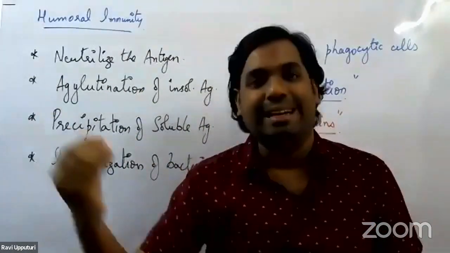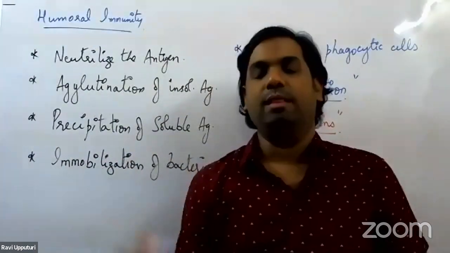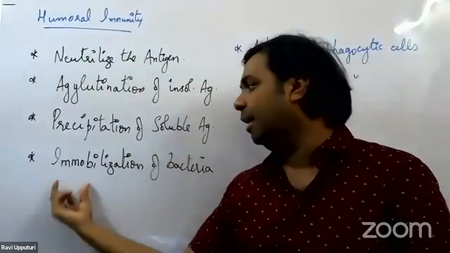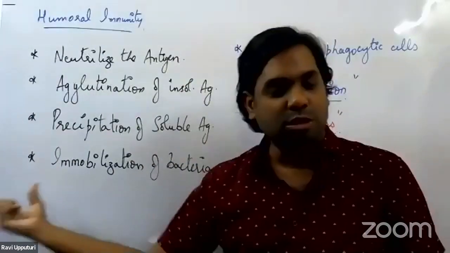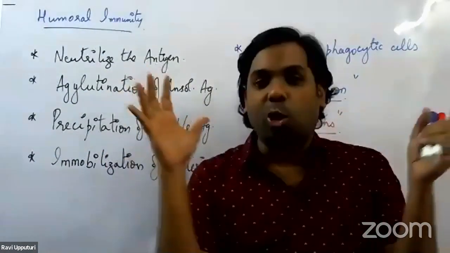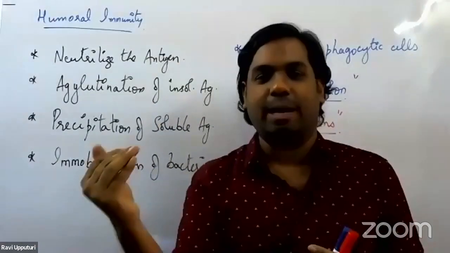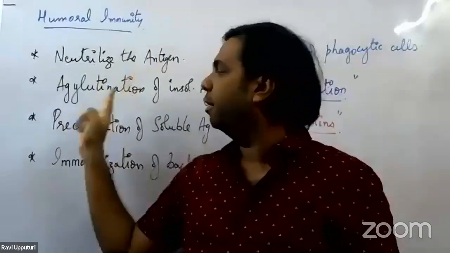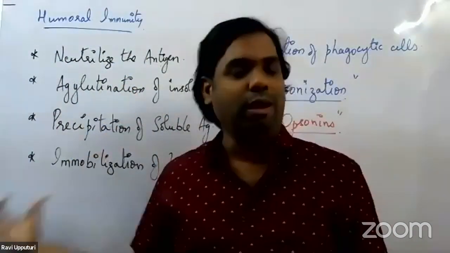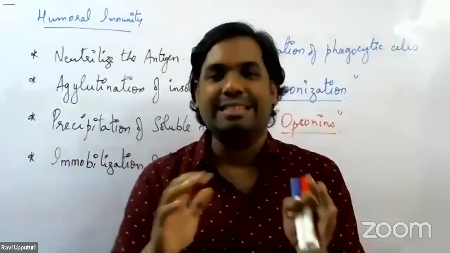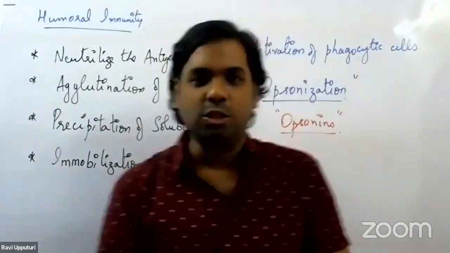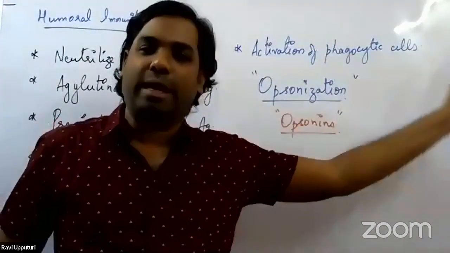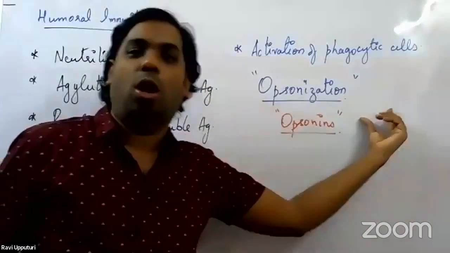If bacterial cells enter the body, these antibodies would bind to the flagella of the bacterium such that they immobilize the bacteria. Through this immobilization process, they are locking the bacteria so that the bacteria will not escape. Now, once all the antigens are locked, either through neutralization, agglutination, precipitation, or immobilization, the antibodies would start sending signals to the phagocytic cells, activating them to undergo the process called opsonization.